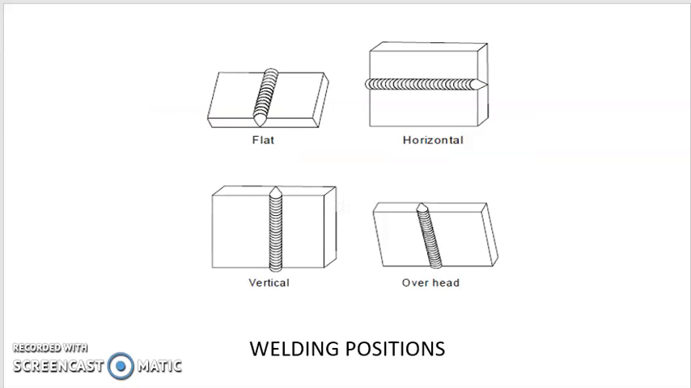Now next are the different types of welding positions. As you know, depending on the application, we can weld in a flat manner, horizontally, vertically, or overhead. These are most commonly seen, whereas the difficult one is the overhead configuration.